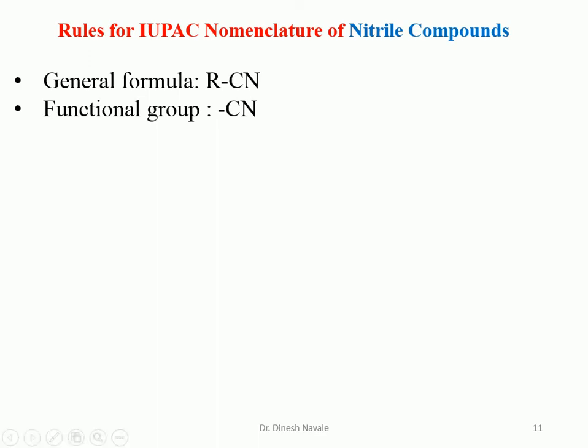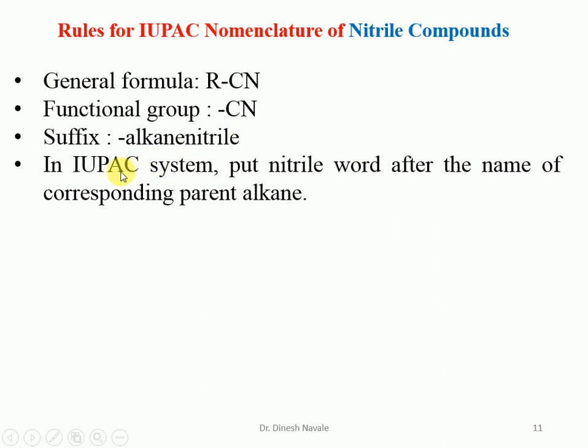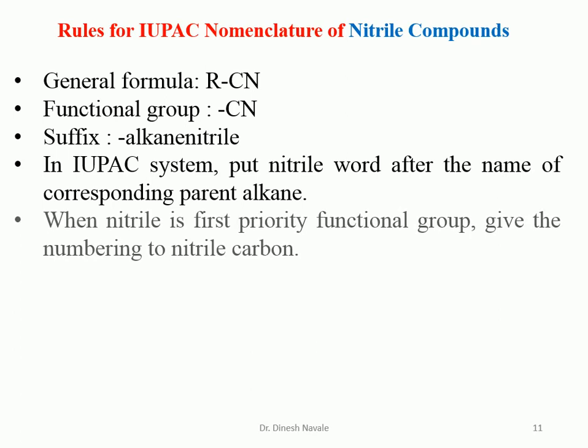The functional group is the nitrile, that is the CN, and the suffix to be utilized is alkanenitrile. That means we have to write down the name of the corresponding alkane, and then we have to give the word nitrile. In the IUPAC system, put the word nitrile after the name of the corresponding parent alkane. This is a very important statement. We have to put the word nitrile after giving the name of the corresponding parent alkane while giving the nomenclature for the nitrile compound.